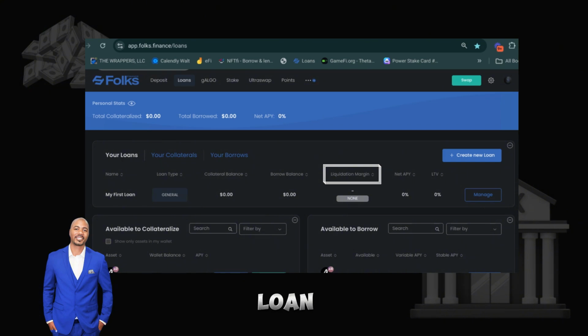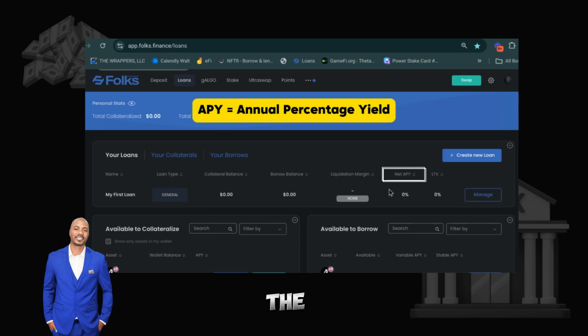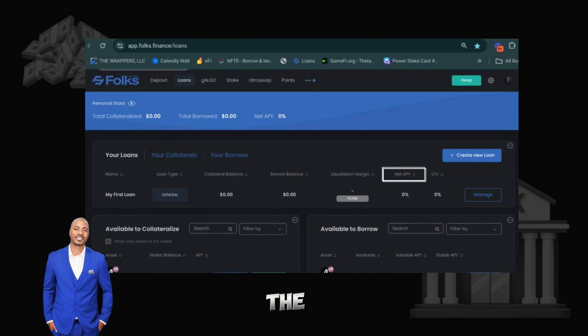The liquidation margin shows you how much liquidity, how much equity you still have available inside of your loan. So you watch this to see the health. How healthy is your loan? How strong is your account? That's what the liquidation margin shows you. The net APY tells you the net amount of interest you will yield, after all of the calculations from the collateral, the borrow, the debt, and everything, it'll show you how much you'll actually earn.